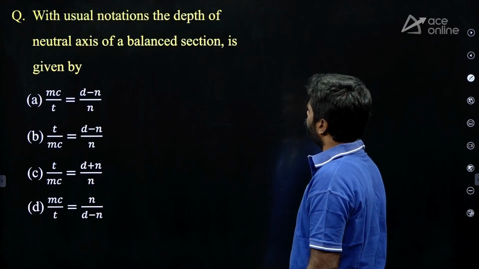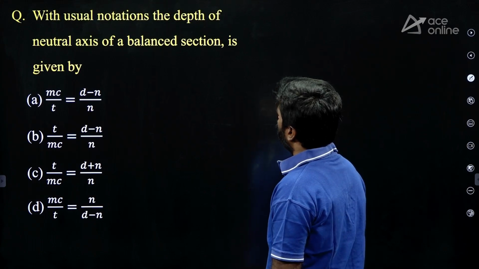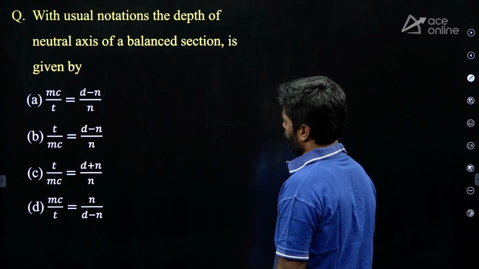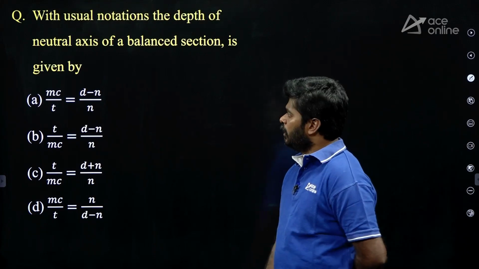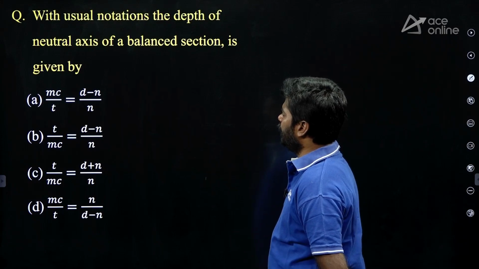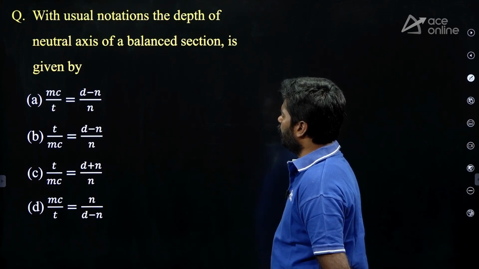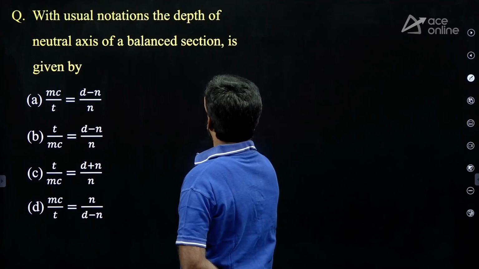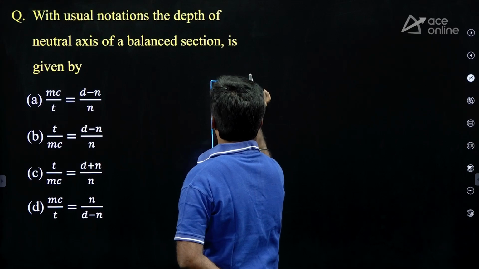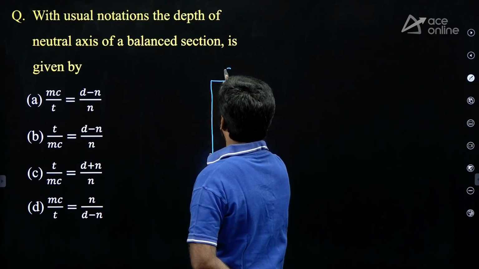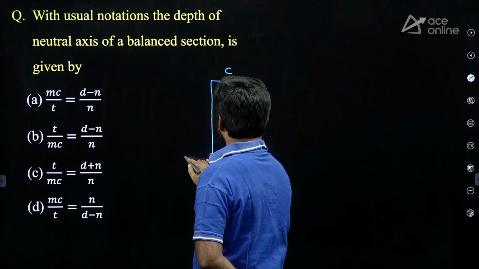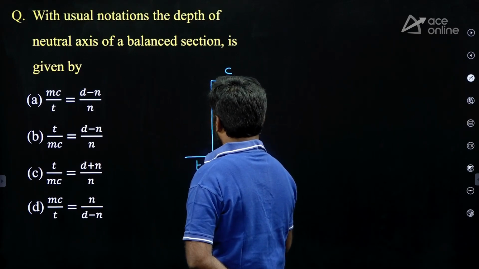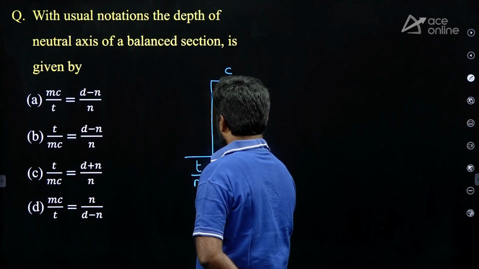Next question, ma. With the usual notations, the depth of neutral axis of a balanced section is given by. Here given m C upon t equal to d minus n upon n. Like that, options given A, B, C, D. See here, this question is from working stress method. C is the maximum stress in concrete. T is the maximum stress in tension steel. You can write it in terms of concrete, T by m.